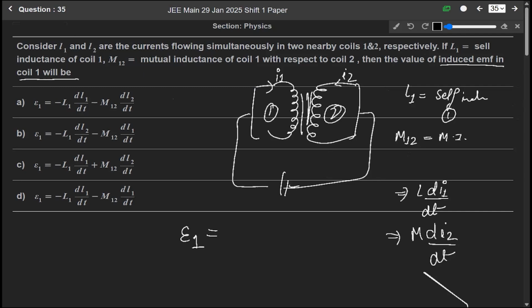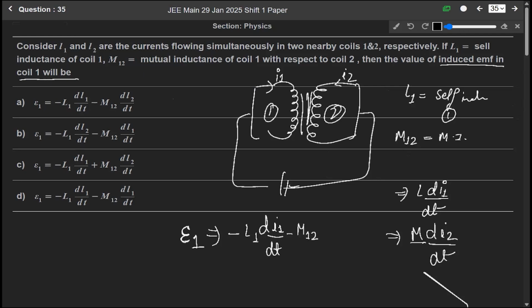Since we know that the EMF is such that it always opposes the current due to which it is produced, for this we will use the negative sign. So negative of L1 di1 over dt minus M12 di2 by dt, because M12 is the mutual inductance.